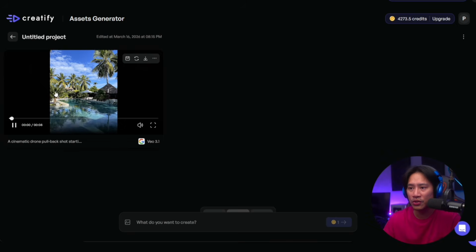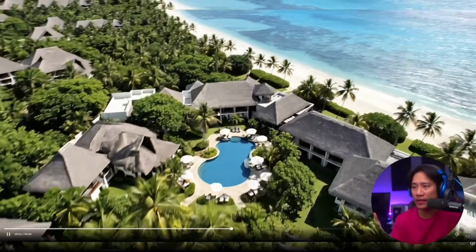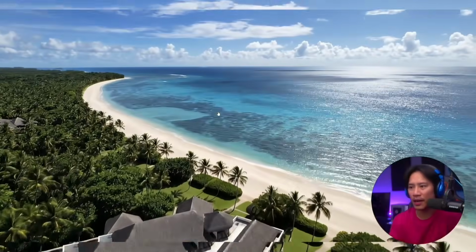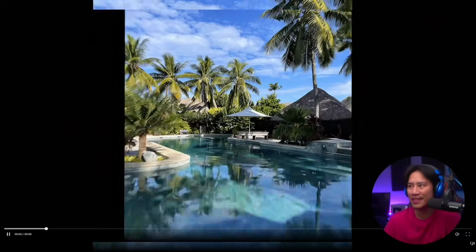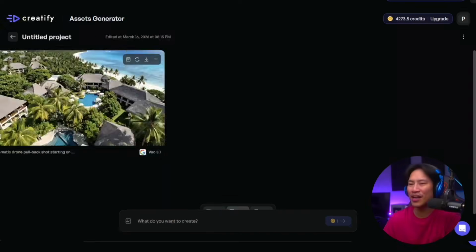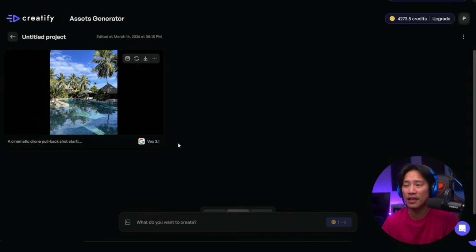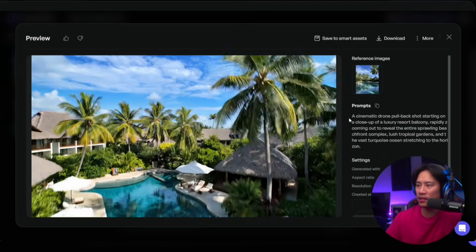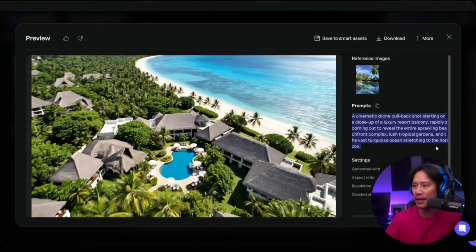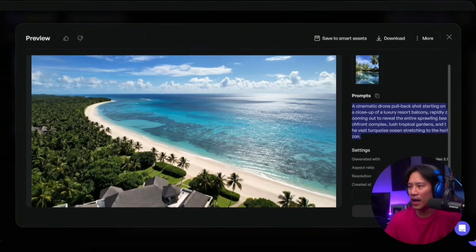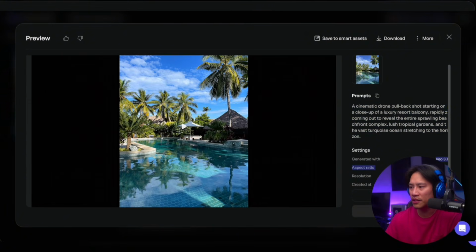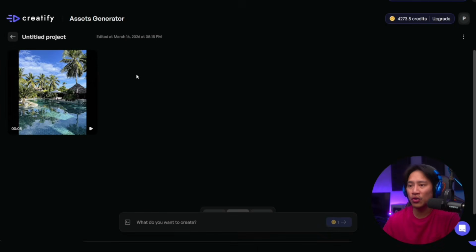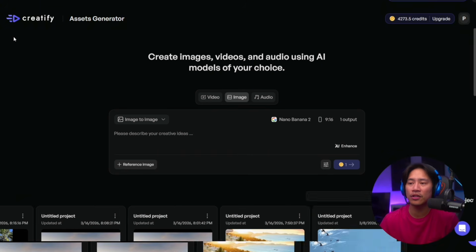Now, as you can see, I already have some projects out here. So let me show that to you. Amazing, this one is. Oh my gosh. This is paradise. All right, so that is one of the ones made. That is VO. Look at this, VO 3.1 cinematic drone pull up shot. So this is the prompt. Look at that. See, so you have all that information, 16:9 1080p. So it was created when, okay, so all that information will actually be available to you.